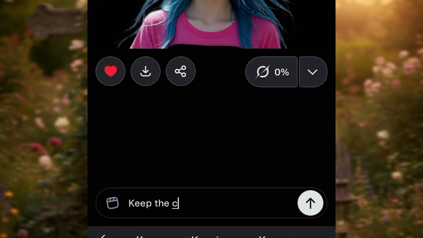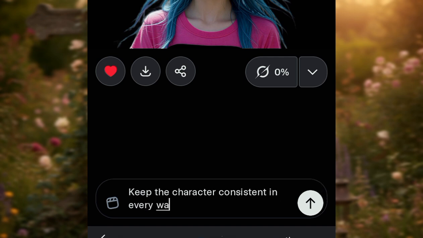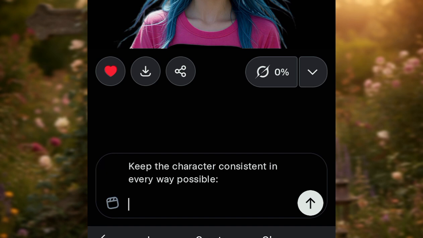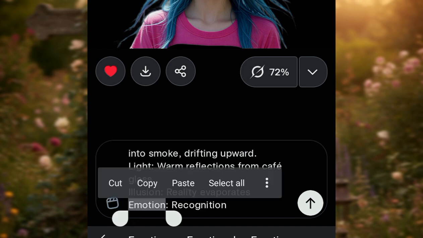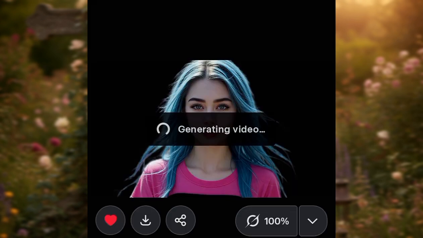Then we start to customize our prompt. Remember, I always tell you about the base prompt. Keep the character consistent in every way possible before you add location. If location doesn't come with your prompt, or any other thing that you want to change, make sure you add that at the top before you start to input the description of what you want the video to come out looking like. Of course, remember to continually save your clips.